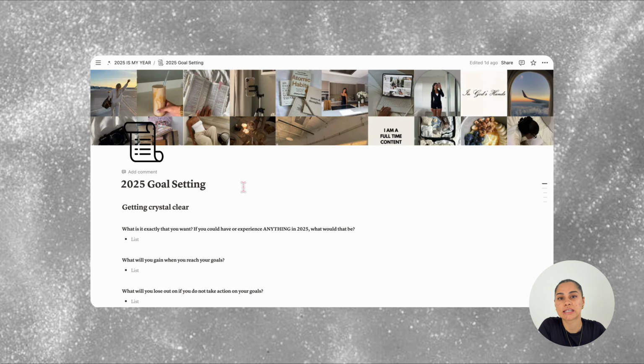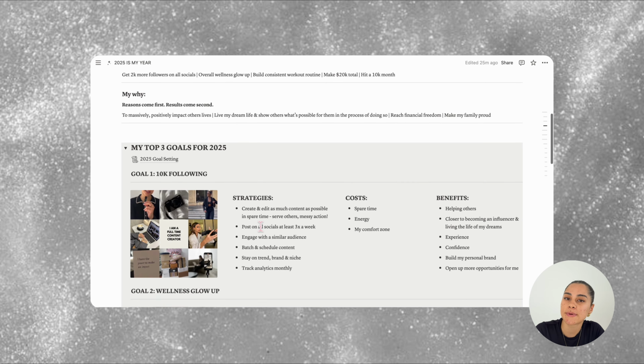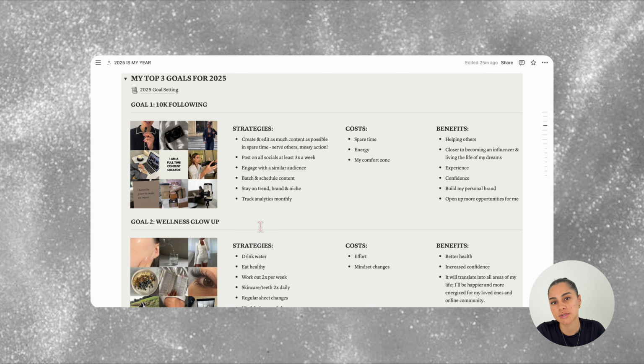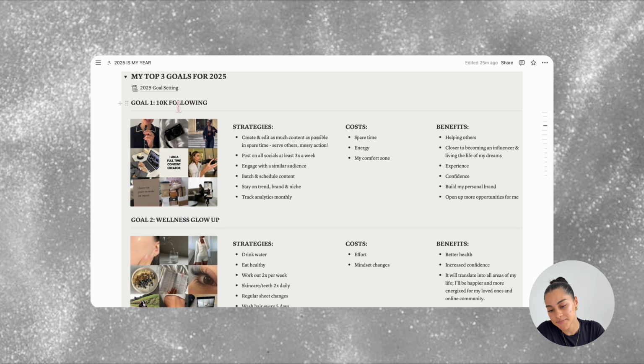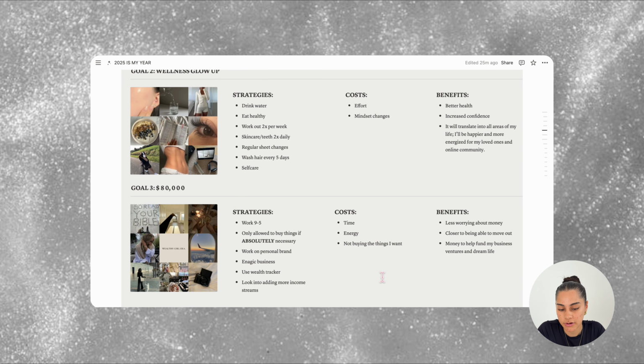This is the first thing that you'll want to fill out before anything else. So going back, this space is for you to put your top 3 goals for the year into. This area allows you to be super clear on your top 3 goals, have visuals of what those goals are, and strategies to achieving them. So you'll put the title of your goals here. You'll make a little vision board of each goal with the Canva template, and then you'll put it in here. Then you'll fill out what your strategies are to achieve that goal, the costs and the benefits. So that's the same for all three.